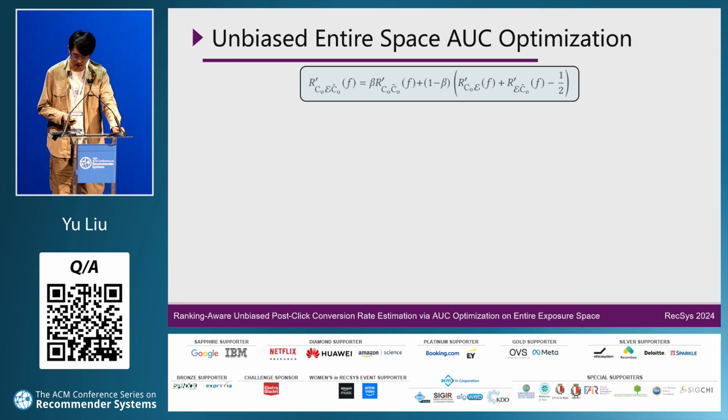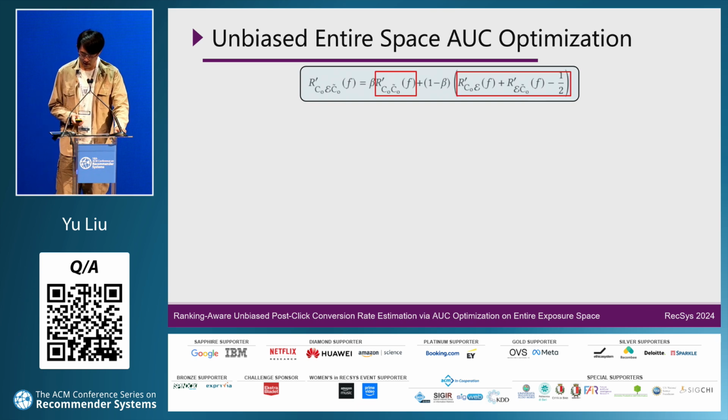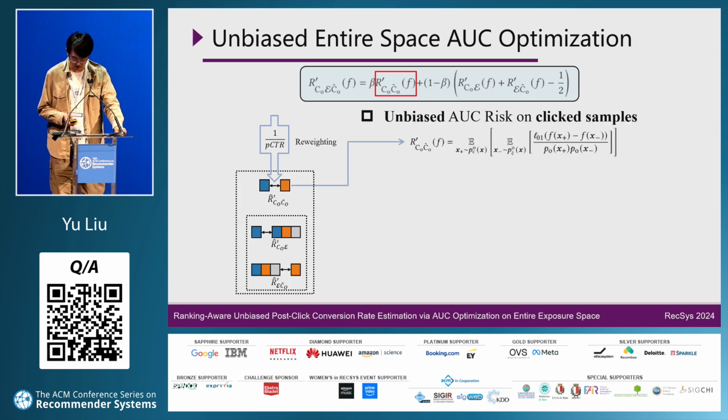The loss consists of the AUC risk computed on the click space and the AUC risk computed on the entire space. For the AUC risk computed on the click space, we reweight it with the inverse of the PCTR. As long as the PCTR estimation is accurate, then we can debias this in the click space.